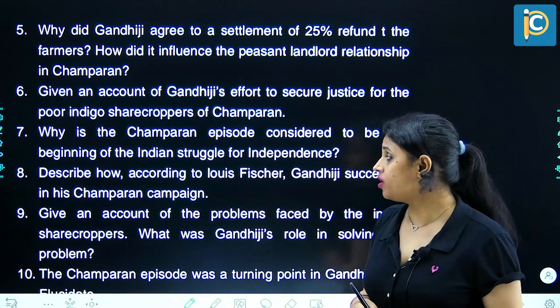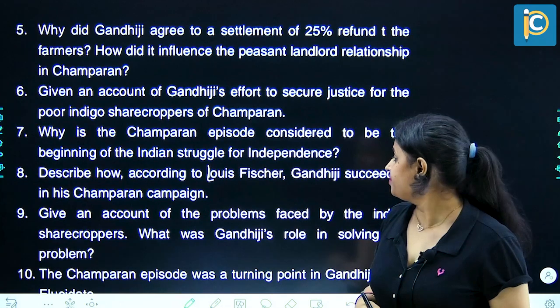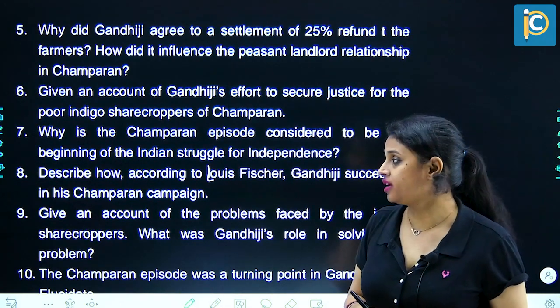Describe how, according to Louis Fisher, Gandhiji succeeded in his Champaran campaign.